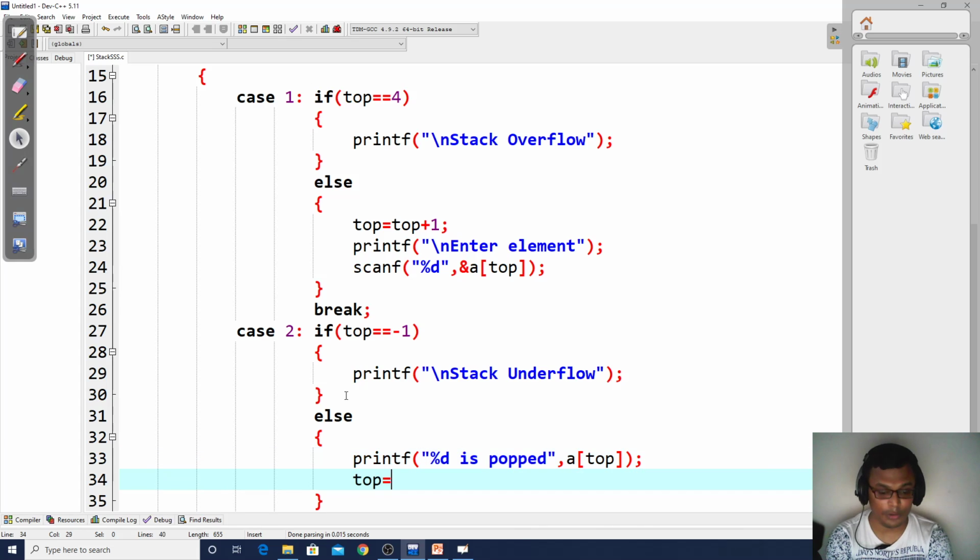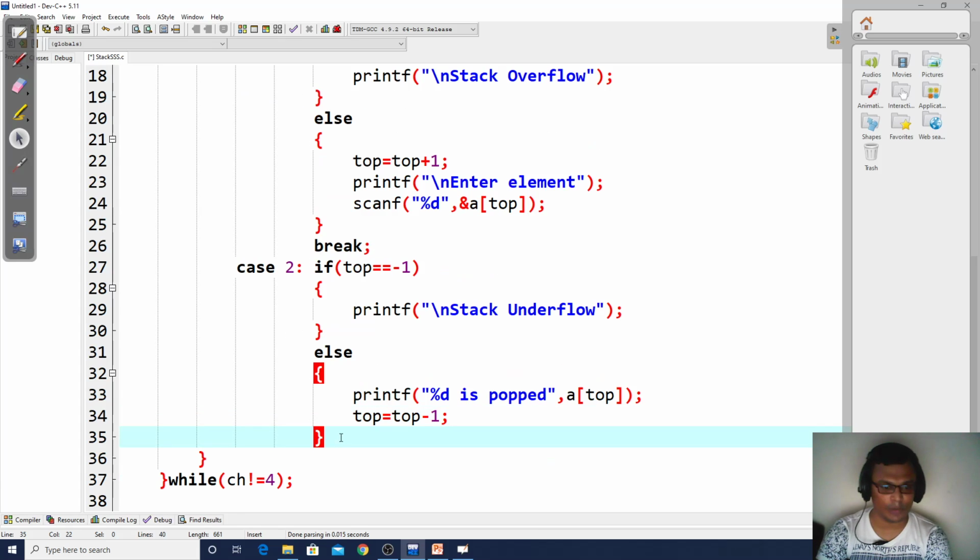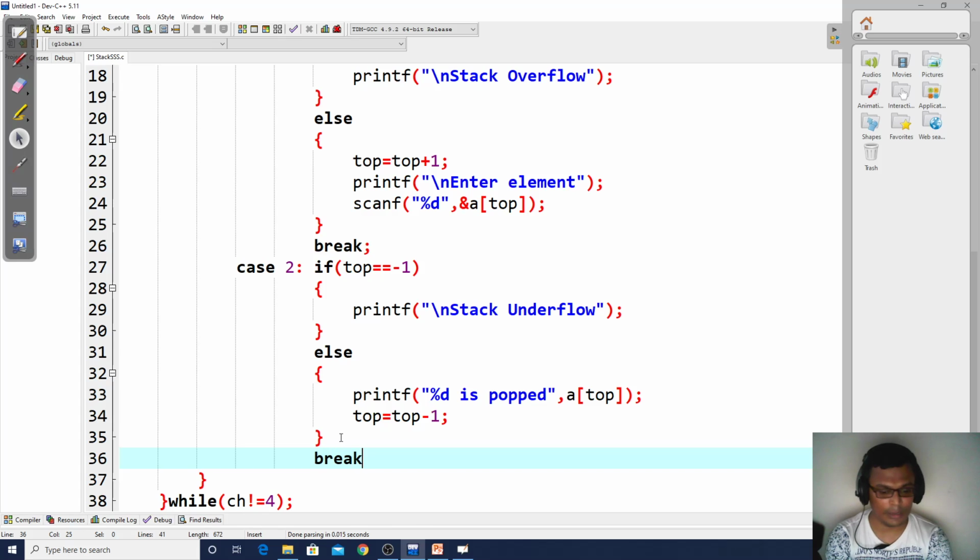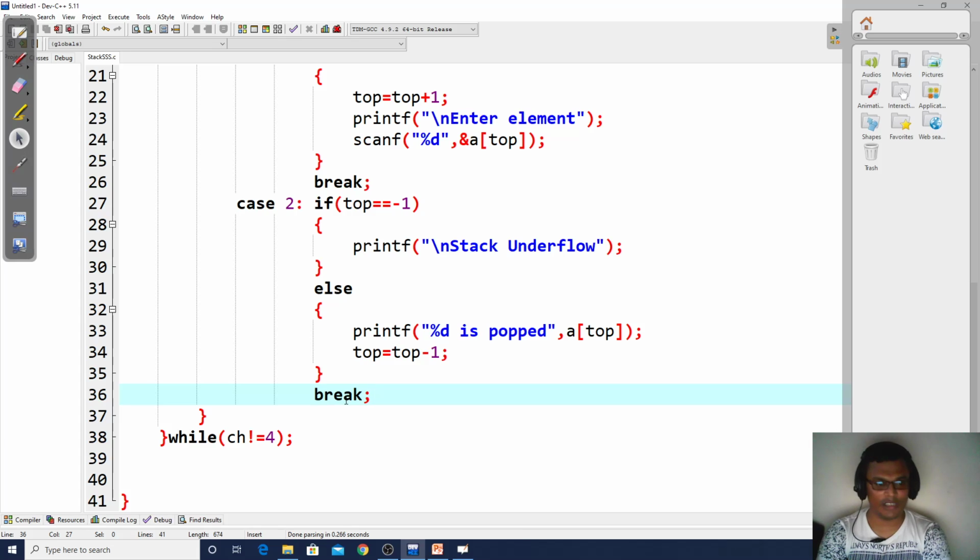After we pop, what we do? Top is equal to top minus 1. So we'll print that 50 is getting popped, then top is equal to top minus 1. 4 will become 3. Then 40 is getting popped. Then 3 will become 2 and so on. We'll continue this process, and this is how we complete our logic of pop.